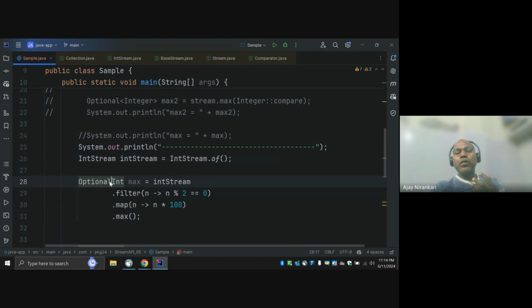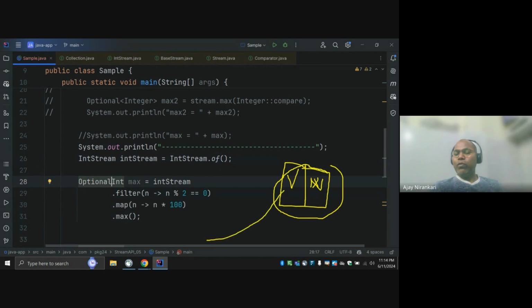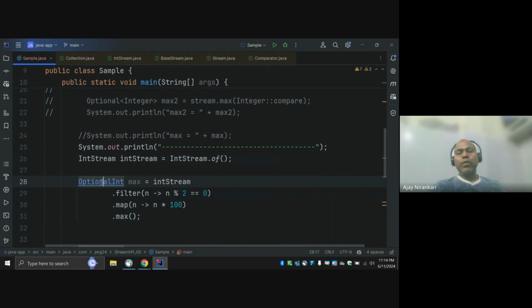So optional is just a kind of wrapper. It has only two possible kinds of value: maybe a value, or maybe no value, an empty value. So it is a kind of wrapper object, optional, which says, hey, I have a value, or I have no value. Due to that, this is the specialized form of optional int.